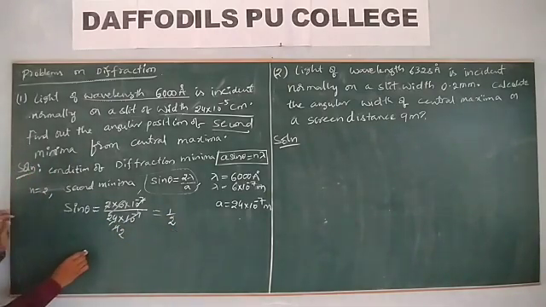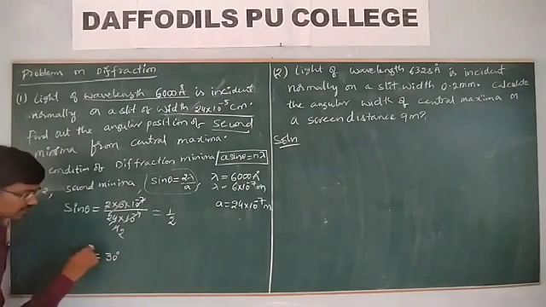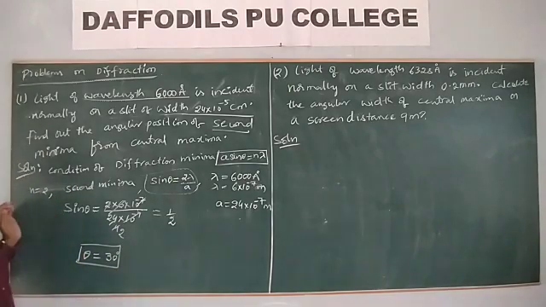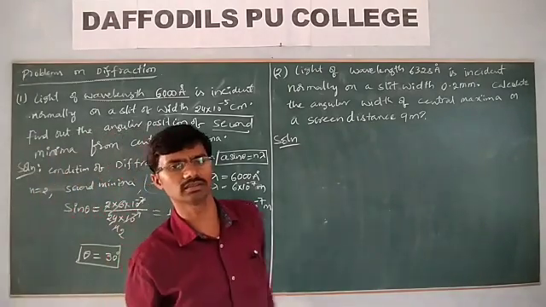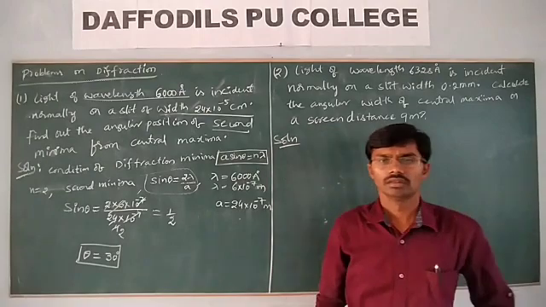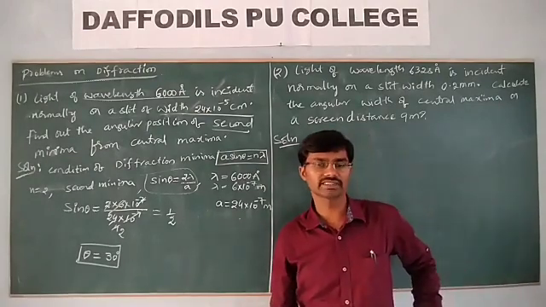Then what is the angle? Theta is equal to 30 degrees. Sin theta is 1 by 2, then the angle here is 30 degrees. Let me go to the next example.